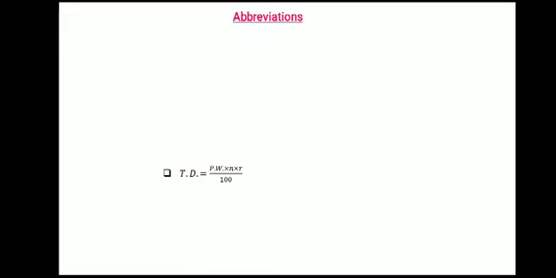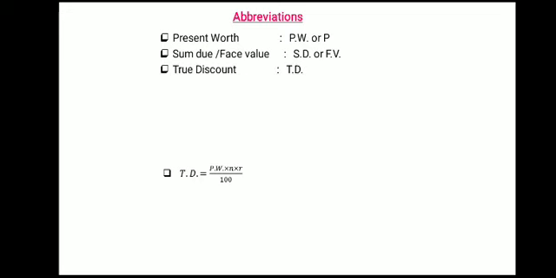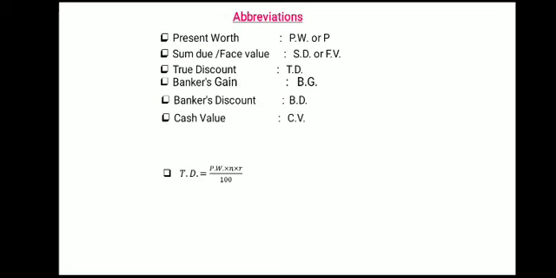Abbreviations are writing each thing in short. First is present worth. We write present worth as P.W., or we say it as P. Second is sum due or face value, so S.D. or F.V., whatever term is there in the example. True discount T.D., banker's gain B.G., banker's discount B.D., cash value C.V. So these are all the abbreviations that we are going to use further.